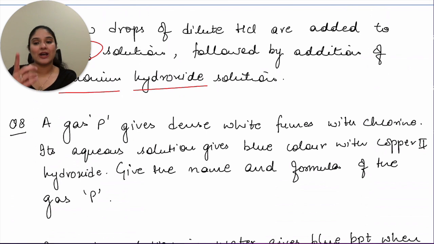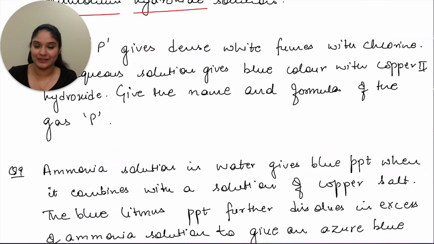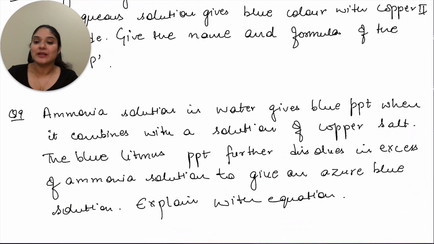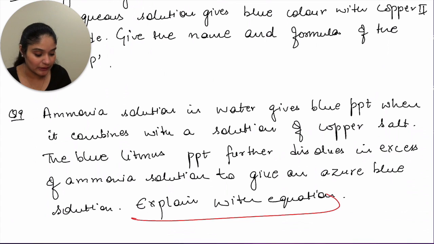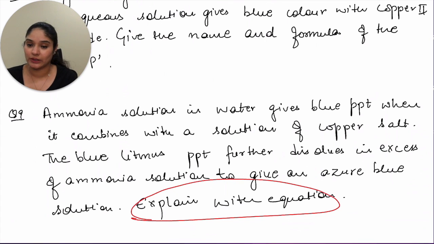If you have any doubts, please make sure that you ask me anything. Next is ammonia solution in water gives blue PPT when it combines with a solution of copper salt. The blue precipitate further dissolves in excess of ammonium solution to give an azure blue solution. Explain with equation. Do you see very clearly? In this case, you're supposed to give the equation.